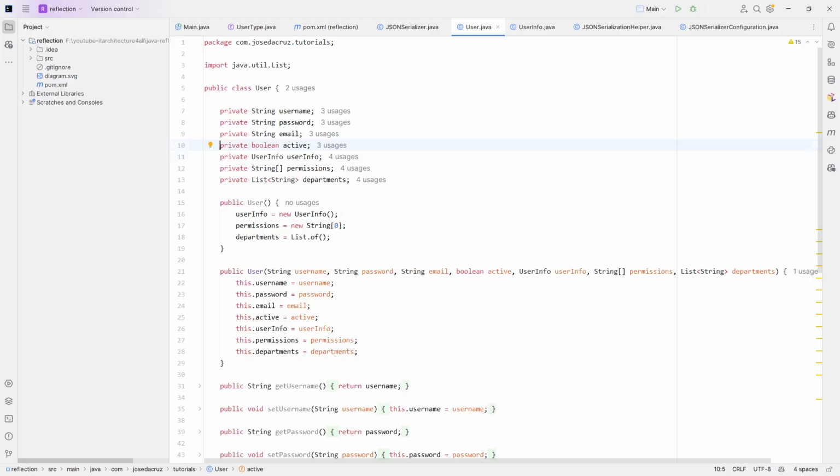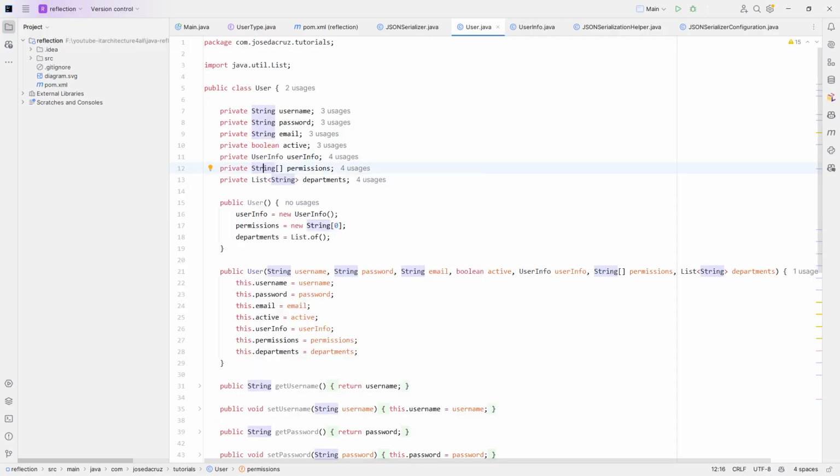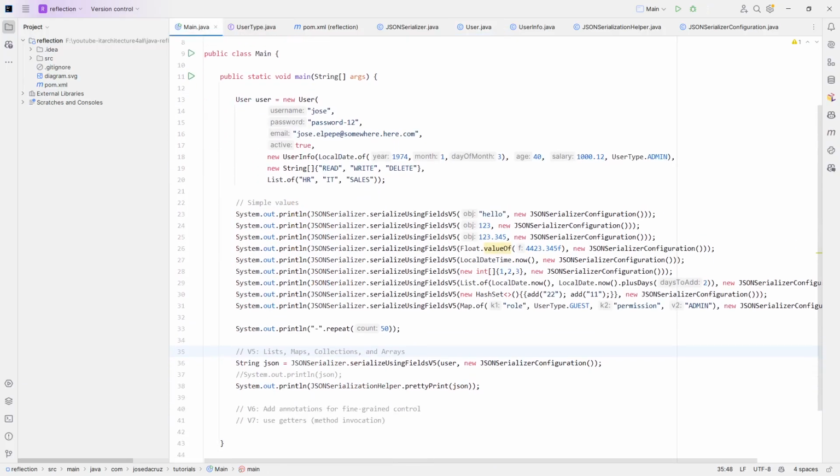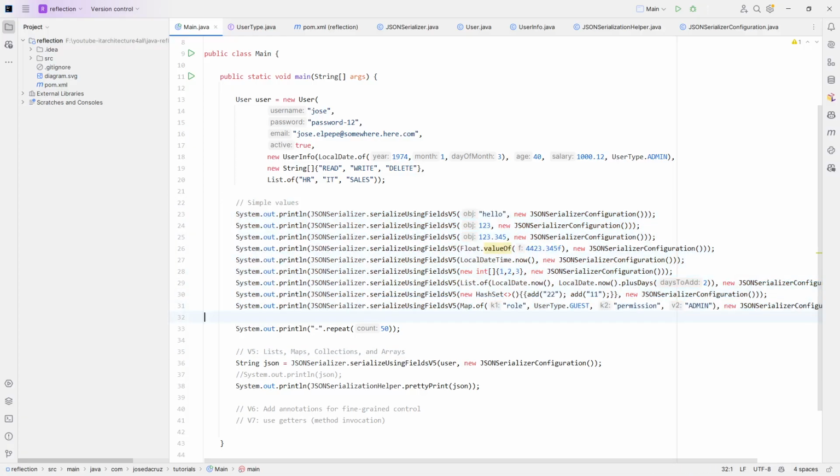But for specific ones, we want to serialize them as is, but for the Java class or other types of class, sometimes we are only interested in their content. And that's the case for strings, lists, collections, and maps. And that's why in this episode I've added this kind of output for each one of the fields that we are serializing. So it's a kind of debug and making sure that it works.